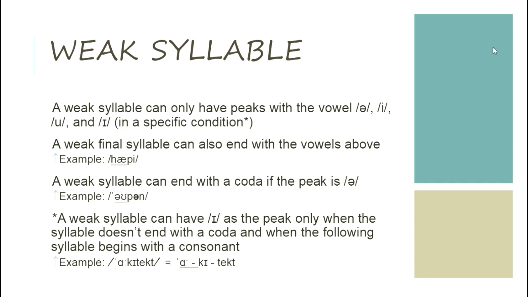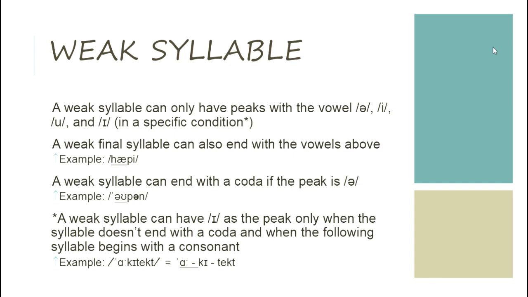Weak syllable. A weak syllable can only have peaks with the vowels schwa, i, o, e, and in a specific condition, with a little star mark on it. A weak final syllable can also end with the vowels above. For example, happy, there is an e at the end, but it's a weak syllable.